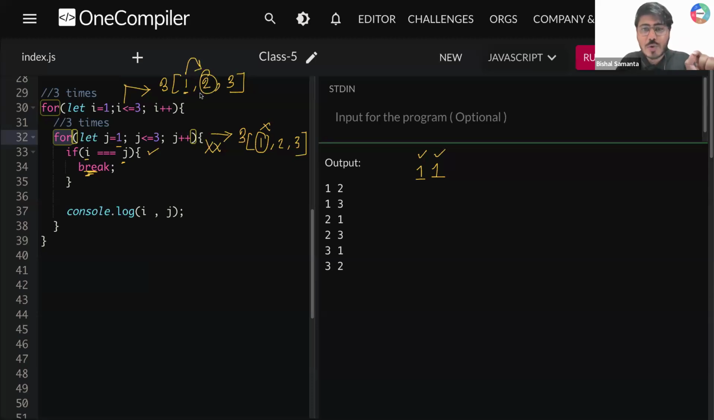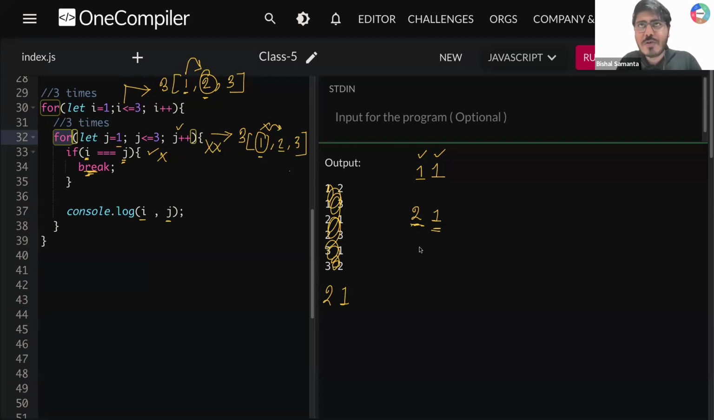Now the outer loop is starting from value 2, and the inner loop will also start from 1. So value 2 and then 1. Is that matching? No, it is not matching. So you come down to console.log i comma j. What is your i value? i value is 2. What is your j value? j value is 1. So your output will first be 2, 1. Understood, all of you? After that, j++ and the inner loop moves to the next iteration.